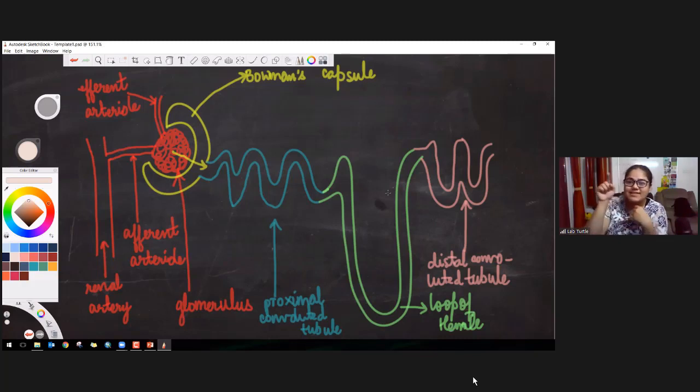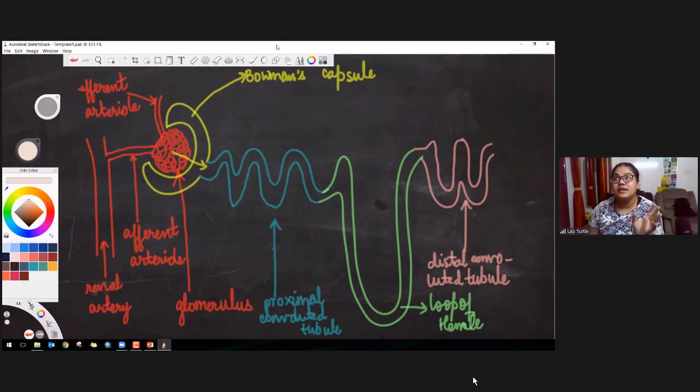So that is done in the distal convoluted tubule. What does it do? Whatever antibiotics are there, it will absorb them from the blood. Okay? And from here, final urine formation has taken place in distal convoluted tubule.